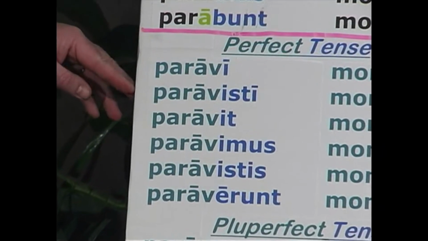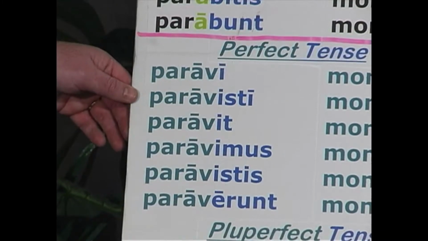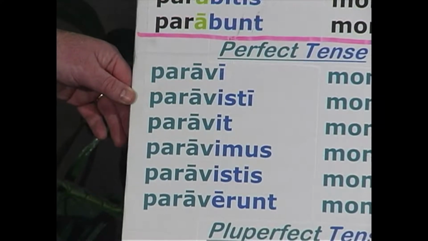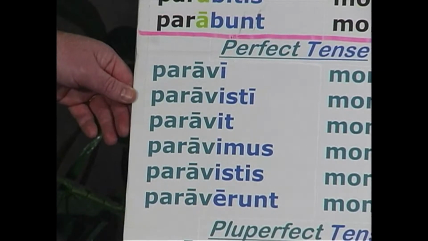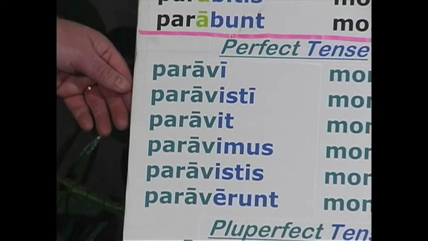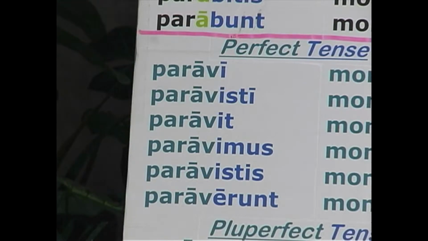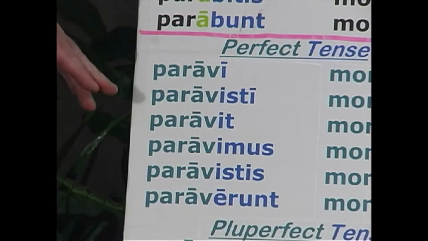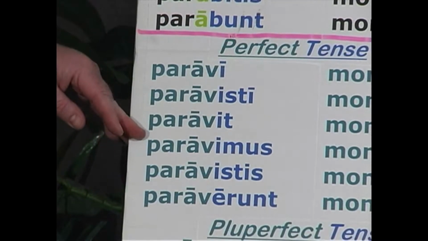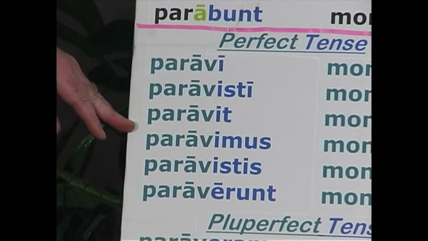The perfect active indicative is formed by adding the perfect endings to the perfect stem of the verb. How do you find the perfect stem of a Latin verb? You go to the third principal part and drop off the i. This is why the memorization of these principal parts is so important.